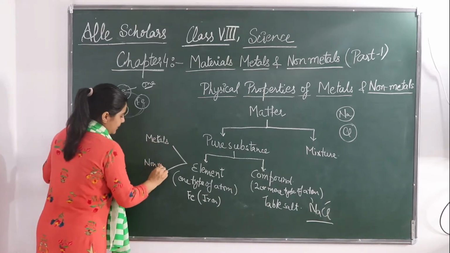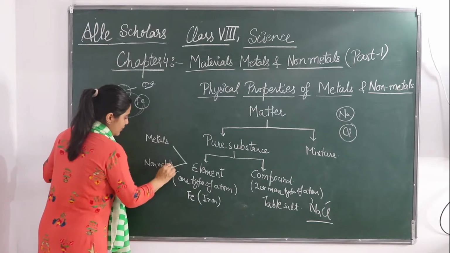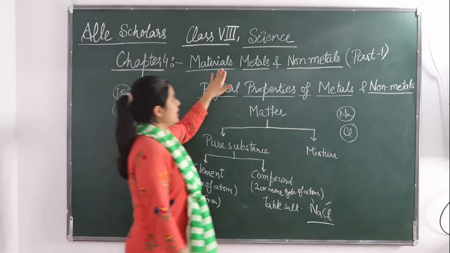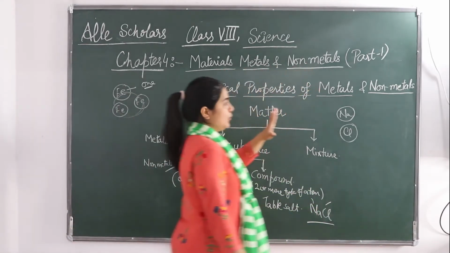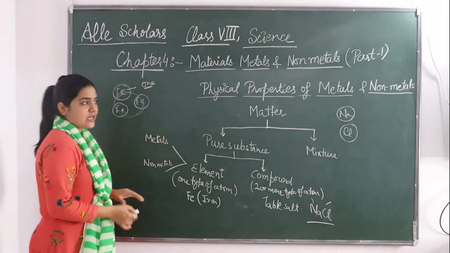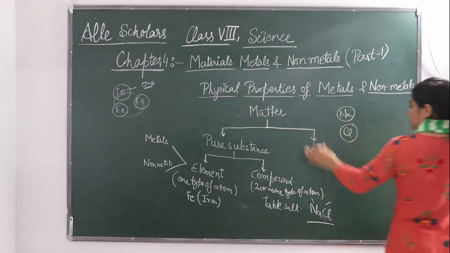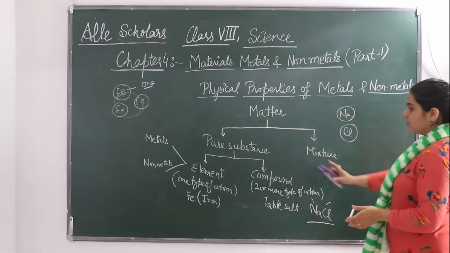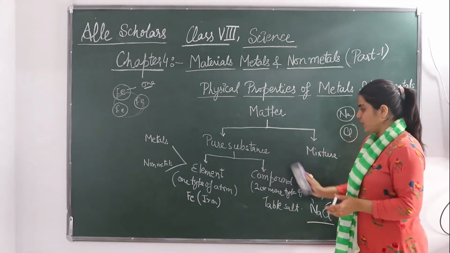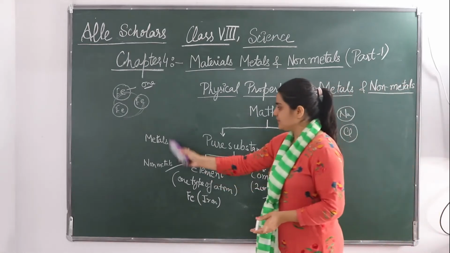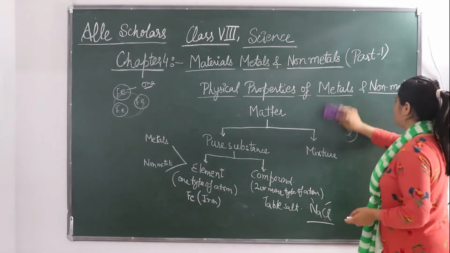Now if you further classify elements, elements can be classified as metals and non-metals. Okay? So in this topic we shall be discussing them only. So let's start with the physical properties of metals and non-metals. I hope this is clear to you, how a pure substance is divided into element and compound, and element is further divided into metals and non-metals.